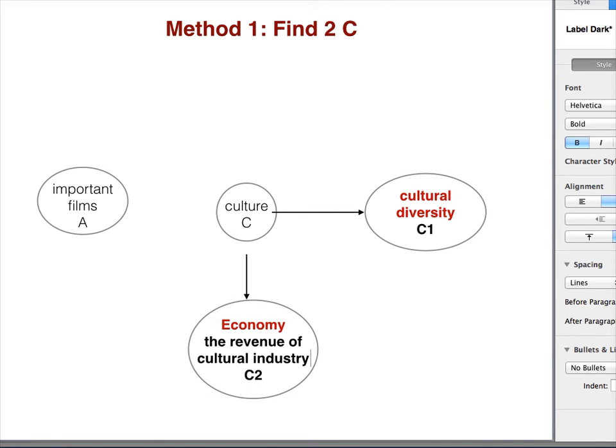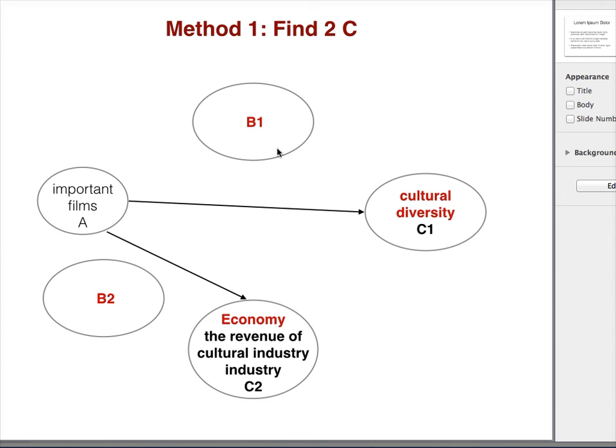This means how much money the culture industry can generate. So in this case, you will have 2 C's. I'll just give you a brief example. For example, after there are more foreign films in the Chinese market, the culture industry has earned much more money than before because the demand has been growing. So in this case, you just need to figure out where are your B's.